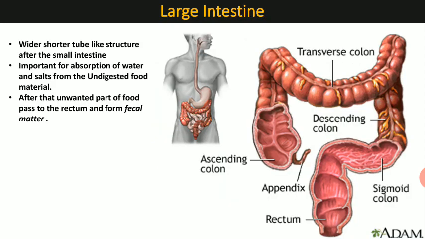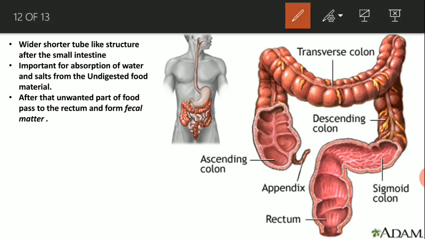Now the next part is the large intestine. After the small intestine, the next part is known as the large intestine. Now large intestine is important for the absorption of the water, salt and also the processing of undigested materials.